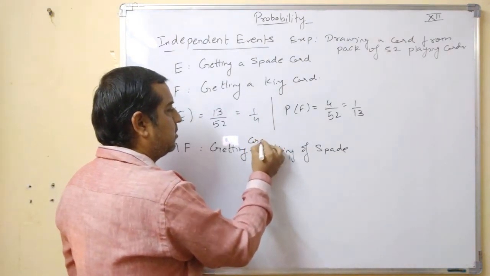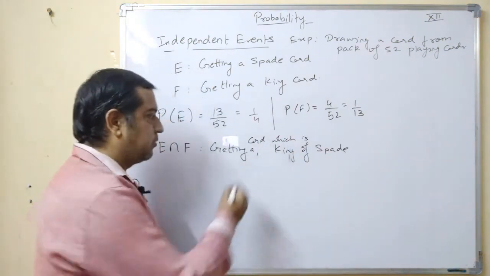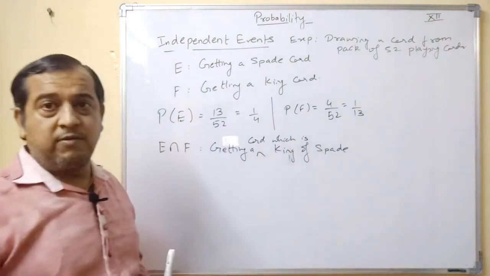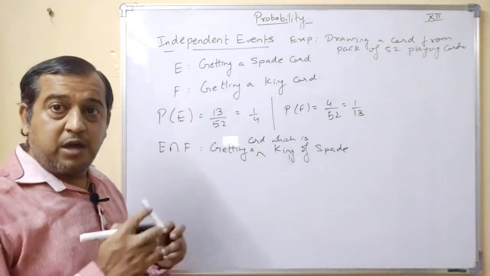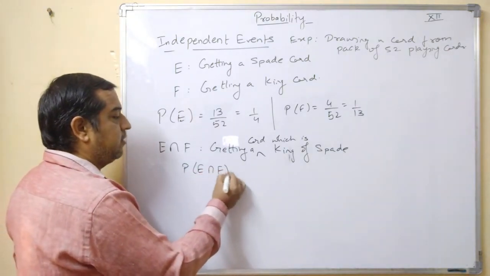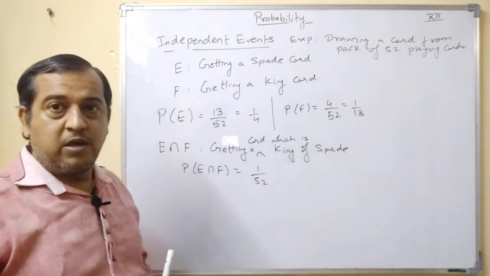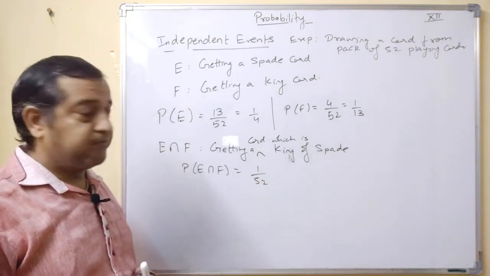Getting a card which is king of spade. Now king of spade is a single card, so probability of E intersection F will be 1 by 52. Okay, it will be 1 by 52.